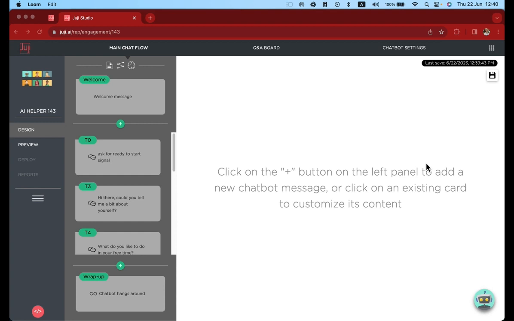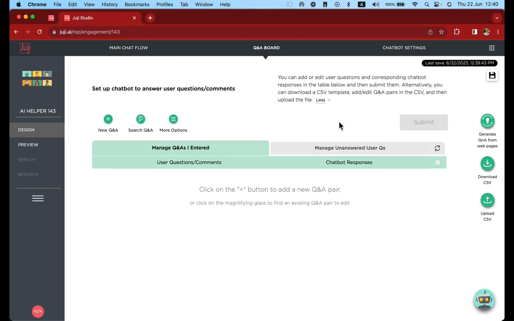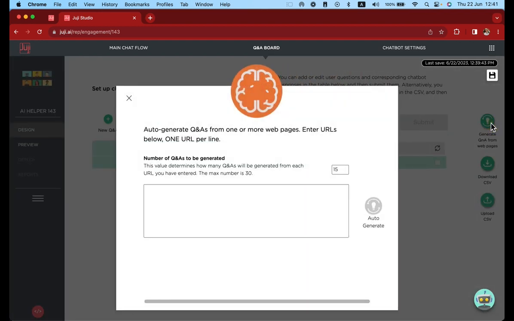From within your conversational survey chatbot, click Q&A board from the top menu. On the right-hand menu, you'll notice a button labelled Generate Q&A from Web Pages. Click this. Paste in the Weight Watchers website URL. Change the number of Q&As to be generated to whatever you wish, up to a maximum of 30. Click the button Auto Generate.